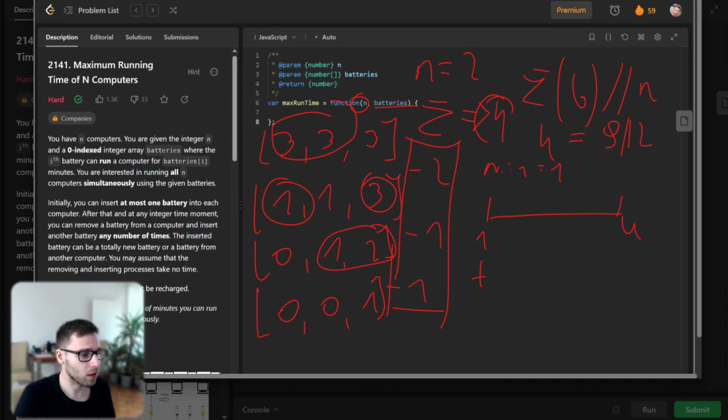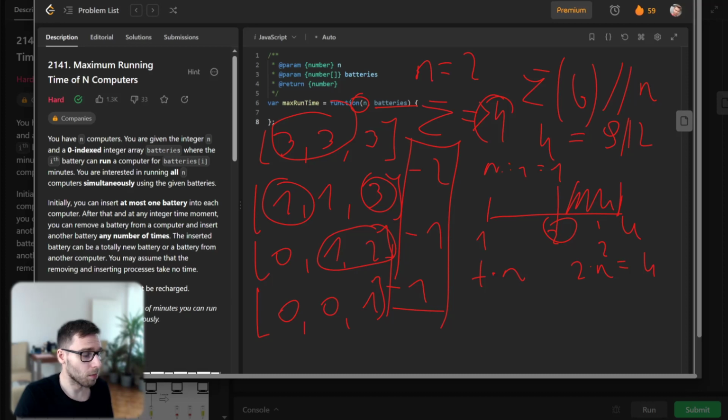A really important thing is that we need to compare our target times n, because imagine we want to see if we can run the middle point, for example, 2. So it will be 2 times n, where 2 is the target and n is the number of computers. So 2 times 2 is 4. And if we have total power of 4, we will narrow the search space and search in this particular area, like in binary search. And finally, we will be left with some battery.